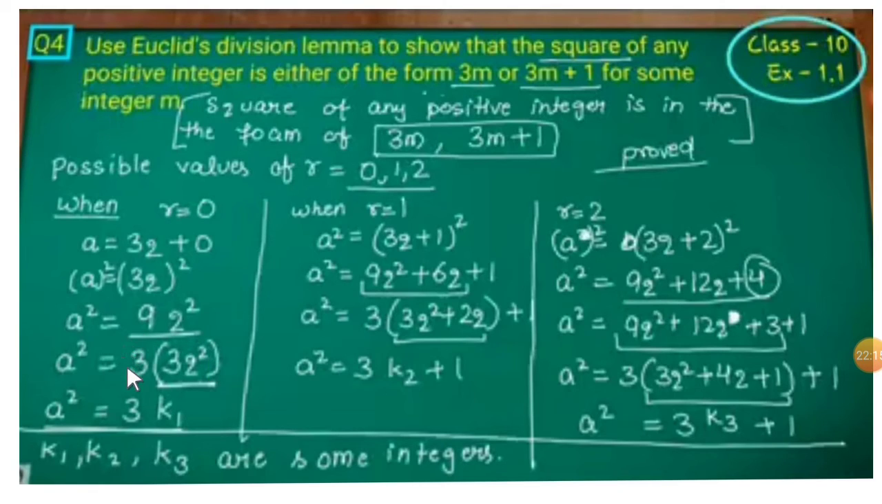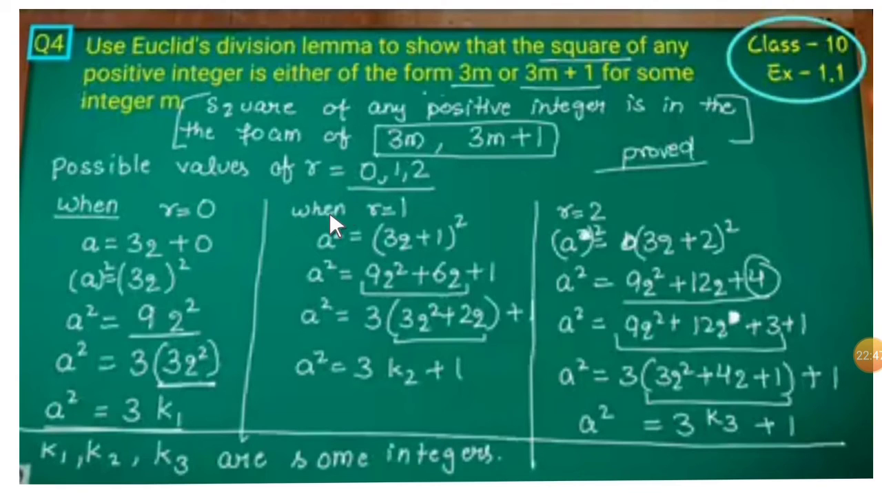Why do we write this step? Purposely, because we have to prove that the square of any positive integer is either of the form 3m or 3m plus 1 for some integer. This is a number, and the square of this number is in the form of 3m. Instead of writing k1, you can write m, it doesn't matter. This is the first case.